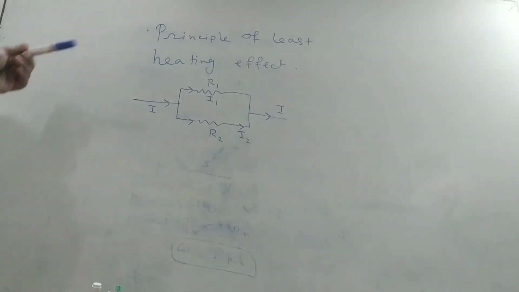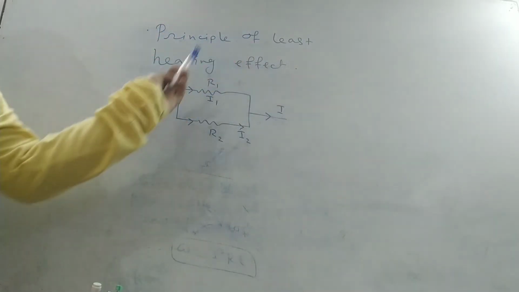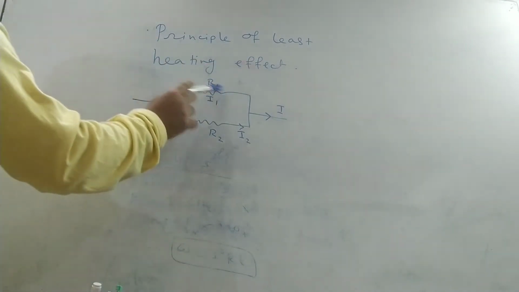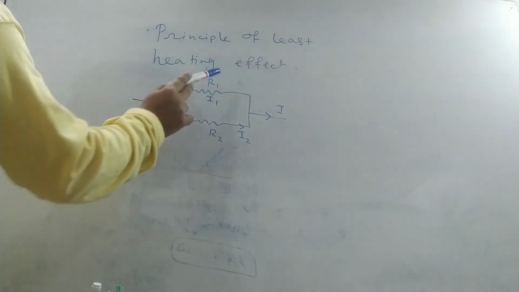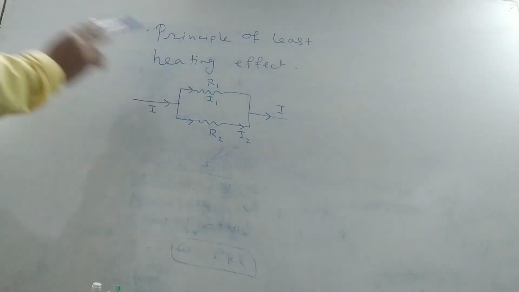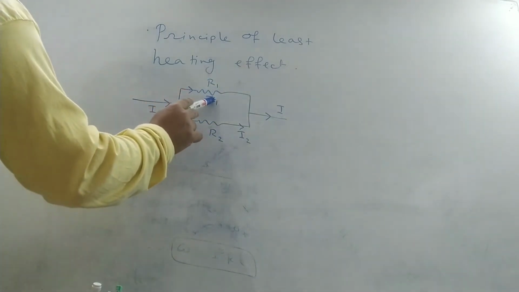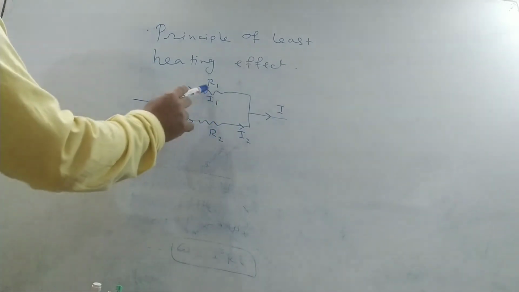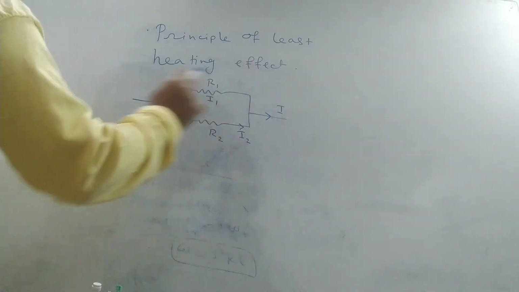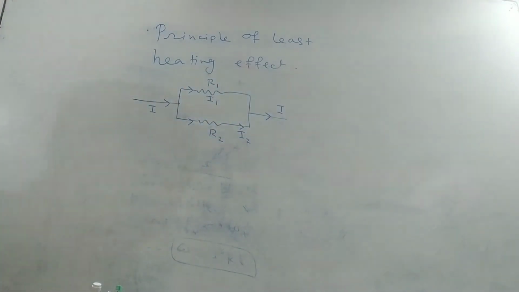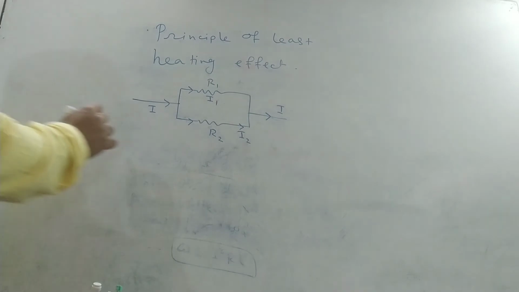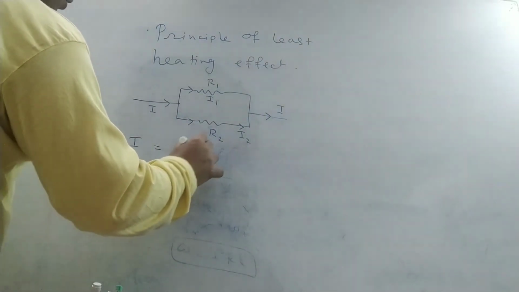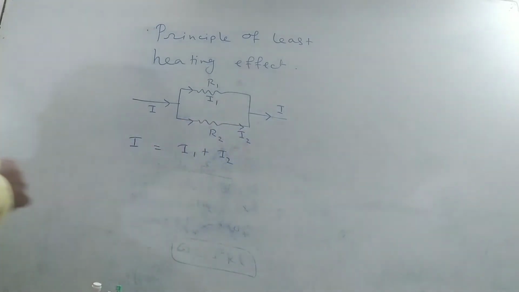Our next topic is the principle of least heating effect. Let two resistors having resistance R1 and R2 be connected parallelly, and I1 and I2 are the currents passing through them respectively. I is the main current, therefore I is equal to I1 plus I2.